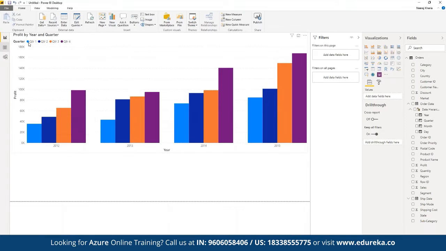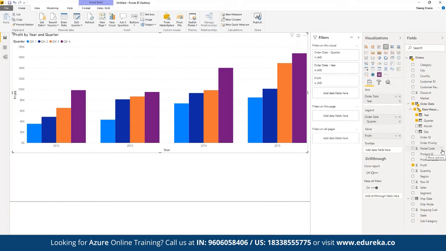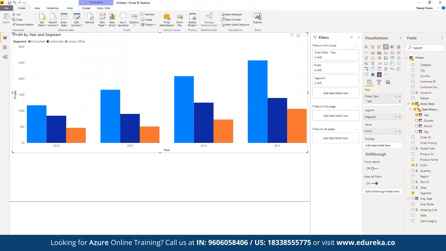And we can see the entire legend has also been added here for quarter one, quarter two, quarter three, quarter four, correct? So we can segregate the entire data set. Plus, let's say we want to segregate them further. So let's say we also want to showcase the segment in terms of the legend. For example, segment as in which segment we have spent the most. For example, in which year consumer goods have been sold the most, or the corporate segment has been sold the most, or the home and office has been sold the most. We can define it as a part of segment.